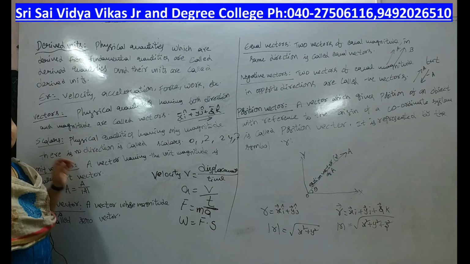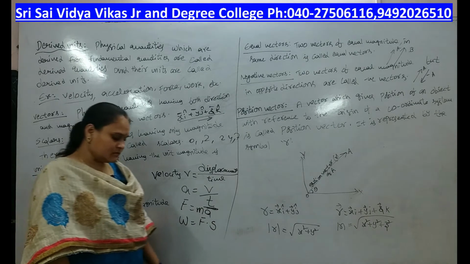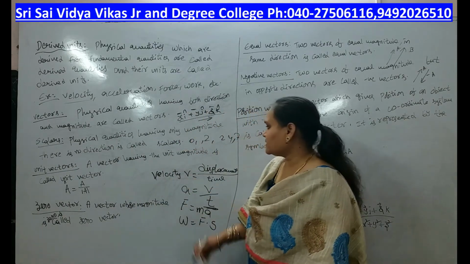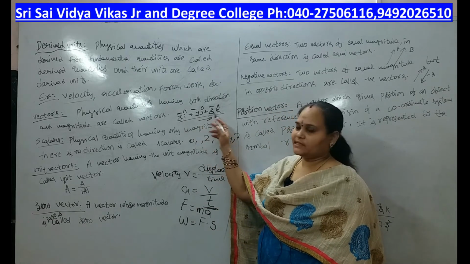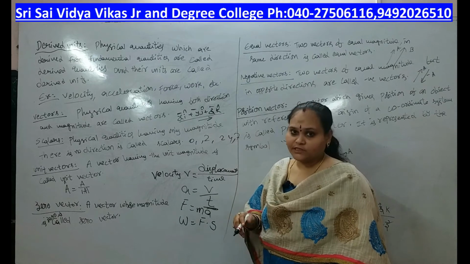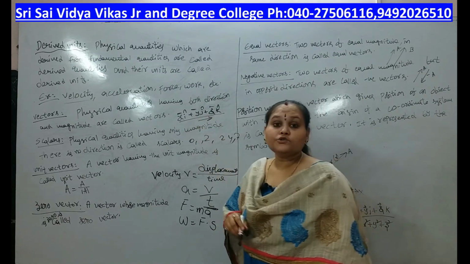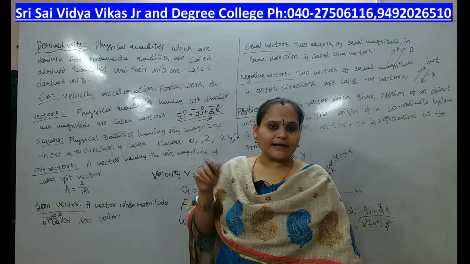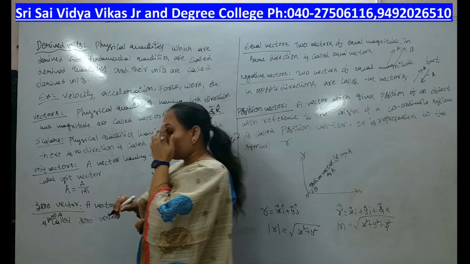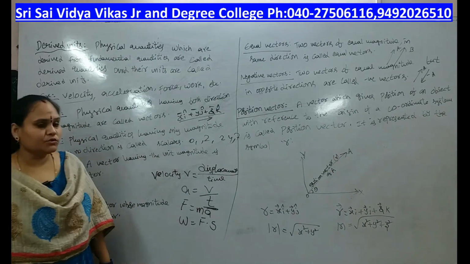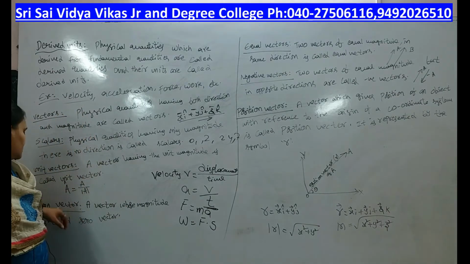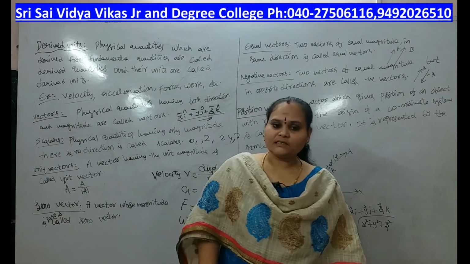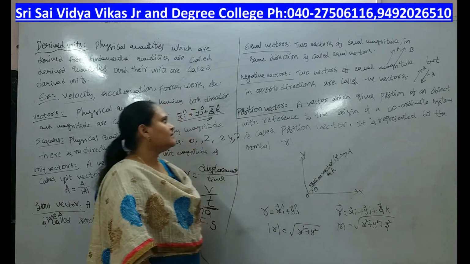A vector having unit magnitude is nothing but a unit vector. Here, considering xi plus yj plus zk, x, y, z are the magnitudes and i, j, k are the unit vectors, whose magnitude is obviously equal to 1. And a vector whose magnitude is 0 is called a zero vector.